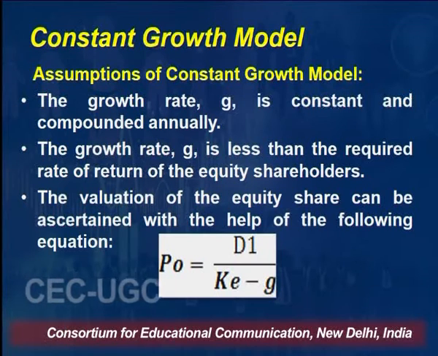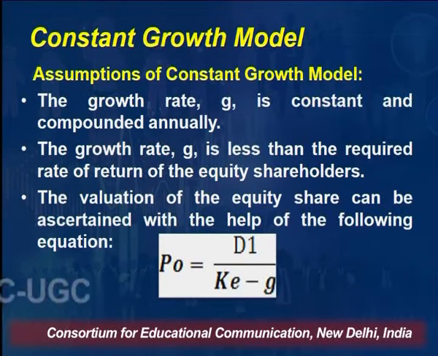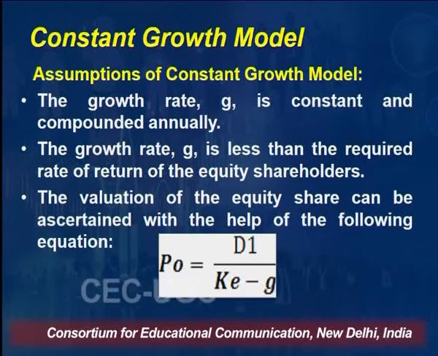If it is overvalued, means P0 comes to be 50 rupees and in the market, because of some reason, it is fetching 55 rupees, right? The market price of the share is 55 rupees. It means as per this model, the share is overvalued and you should not buy this share, right?